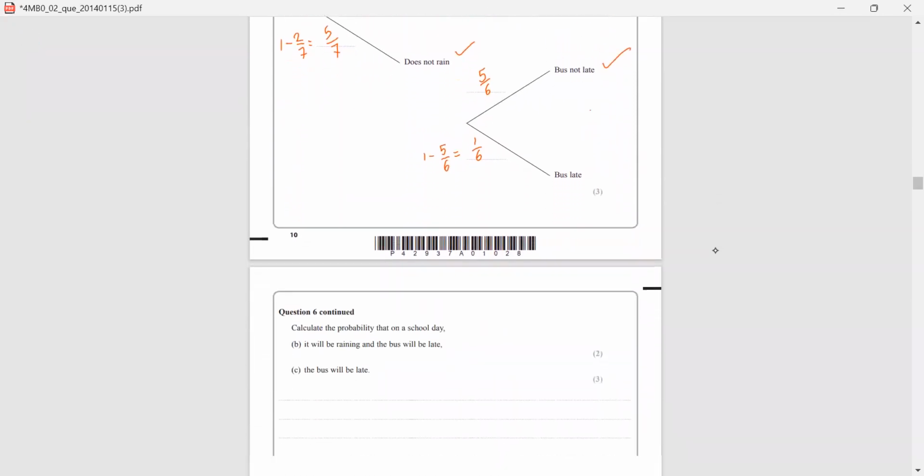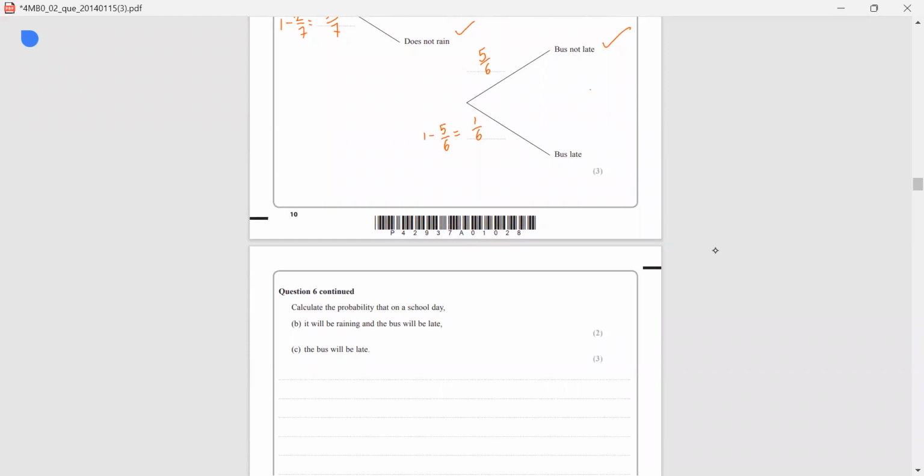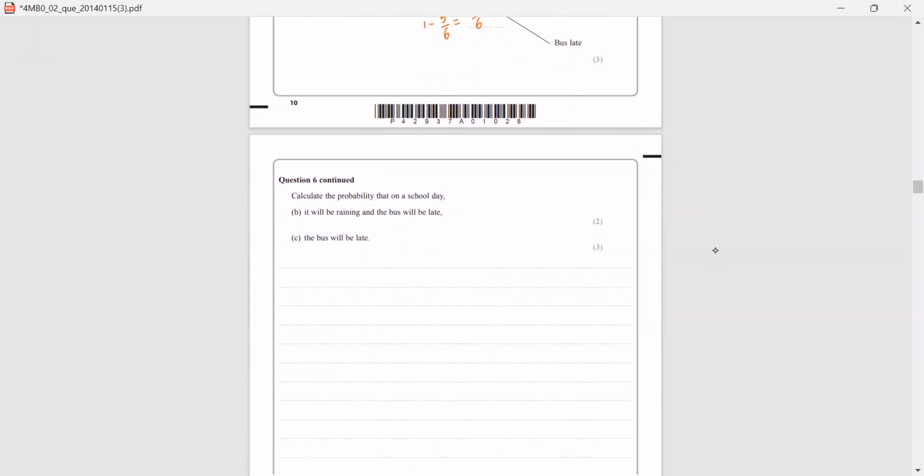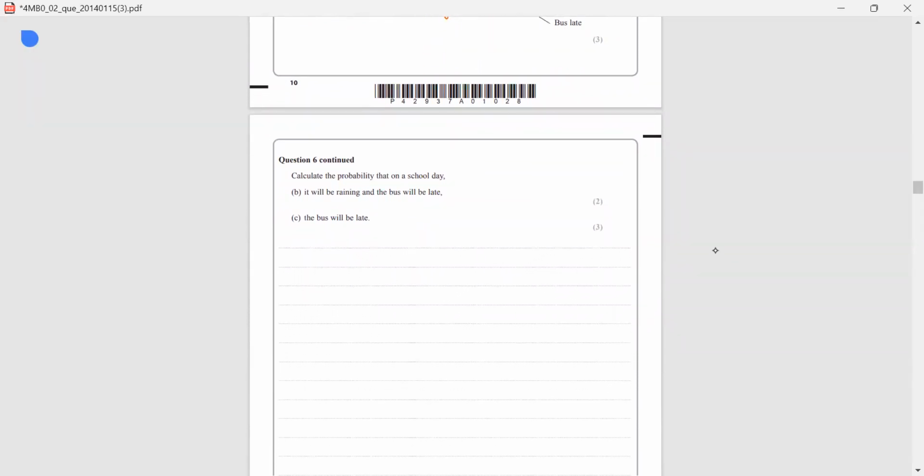Then 6c, probability that the bus will be late. What is the probability that the bus will be late, whether it's raining or it does not rain? So when events are mutually exclusive and we want to know the probability of getting one event or another, then we can use the OR rule. And in a probability problem, OR refers to addition.